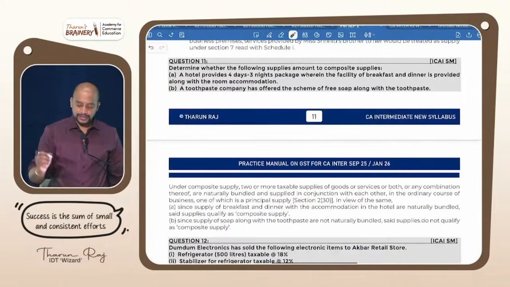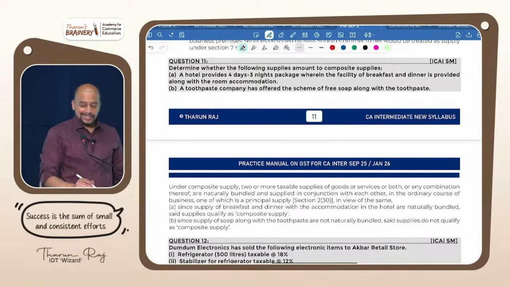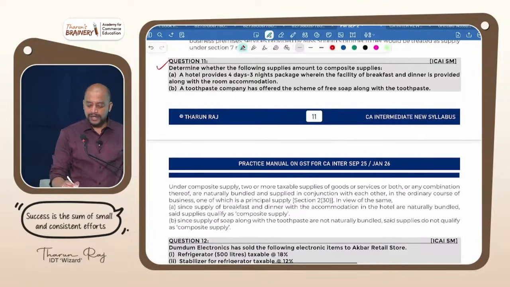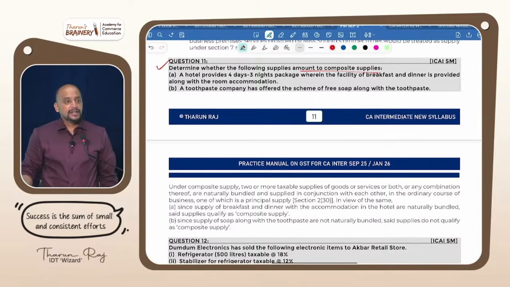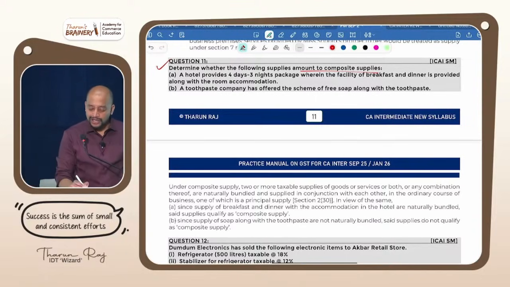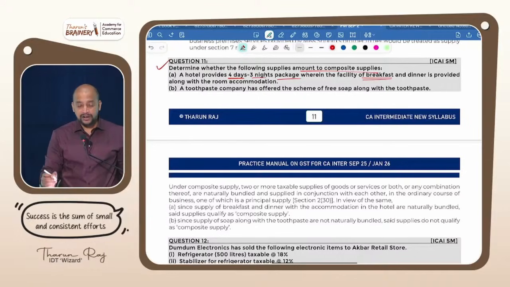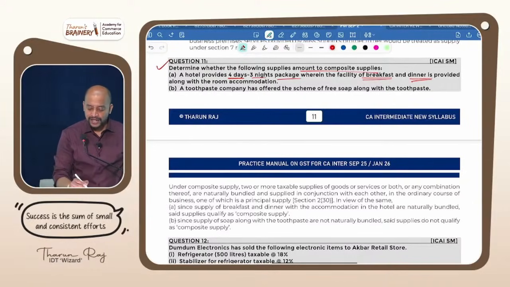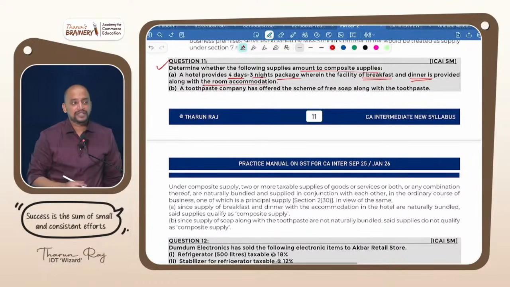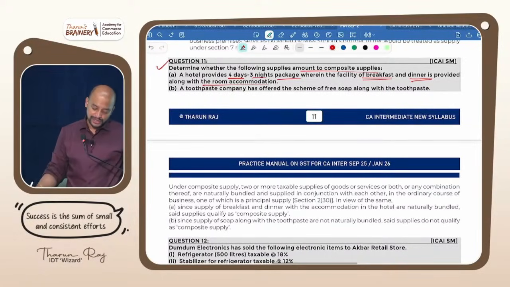Now look into this. Determine this practice manual question. Determine whether the following supplies amount to composite supplies. A hotel provides a 4 days 3 nights package wherein the facility of breakfast and dinner is provided along with the room accommodation. Will it become composite supply? Just now we discussed, yes, complimentary food. So it will become composite supply.